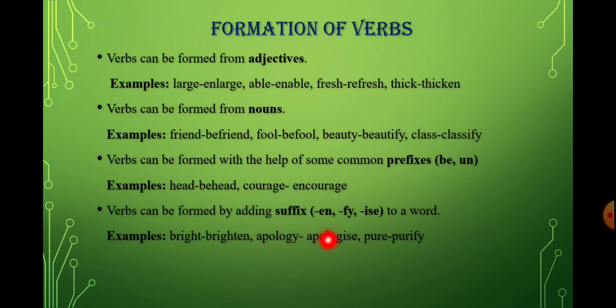Like apology. What suffix have we added? Ise. So it becomes apologise. Pure. What suffix have we added? Fy. And the new word we get is purify. So in this slide you can see how verbs can be formed. They can be formed from adjectives, from nouns, and by adding prefixes and suffixes.